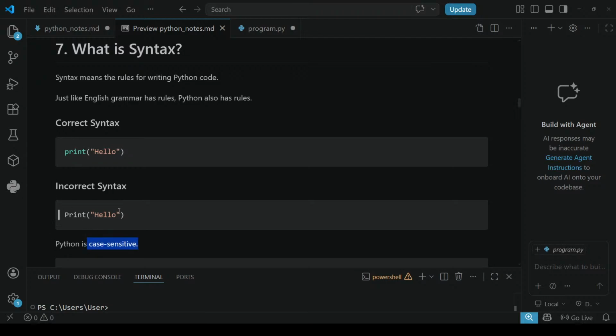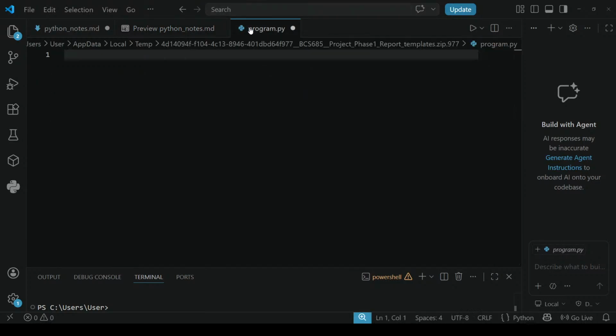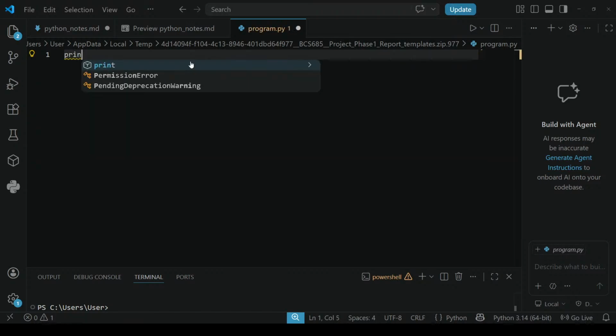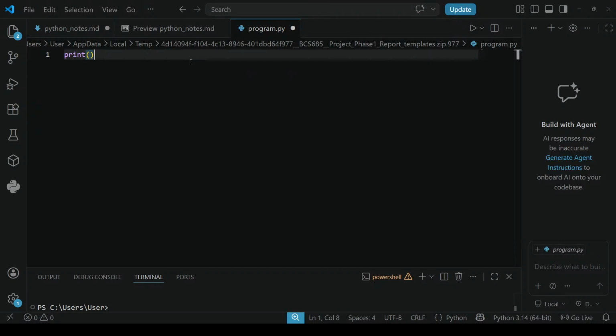If you want to check this, let me code. If I start to write print, print is a Python inbuilt function. Inside this are what we call parentheses. These brackets are called parentheses. Inside the parentheses, you can write quotation marks. Don't miss these quotation marks, either double quotes or single quotes.